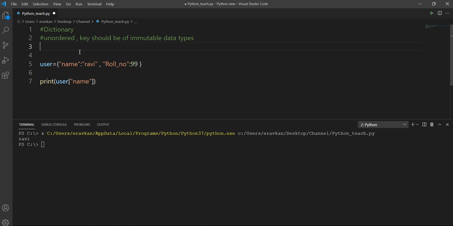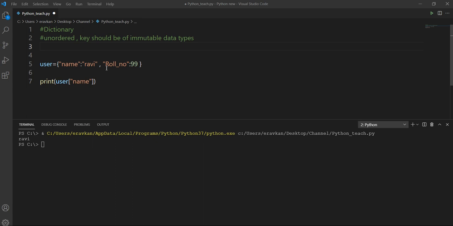I told you unordered, but after Python version 3.7, dictionaries are ordered. That is an exception; there is also a concept of ordered dictionary that I will discuss in a different topic.